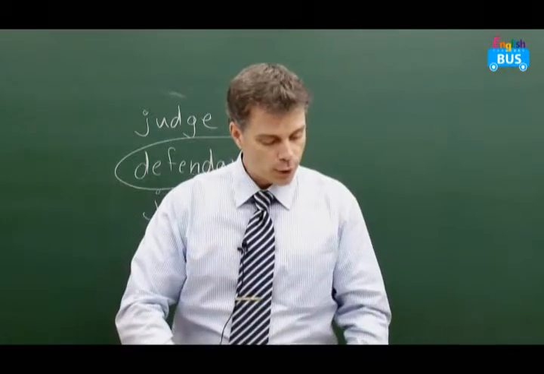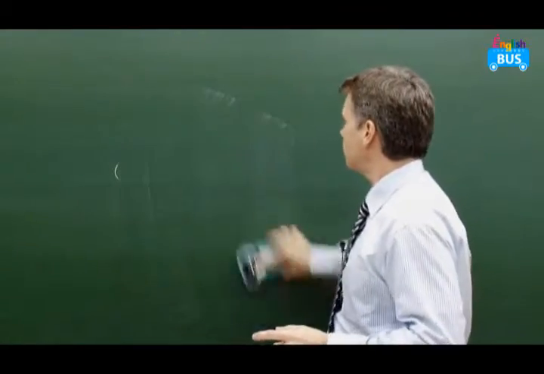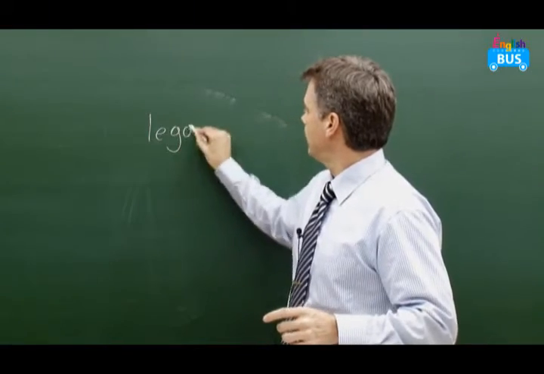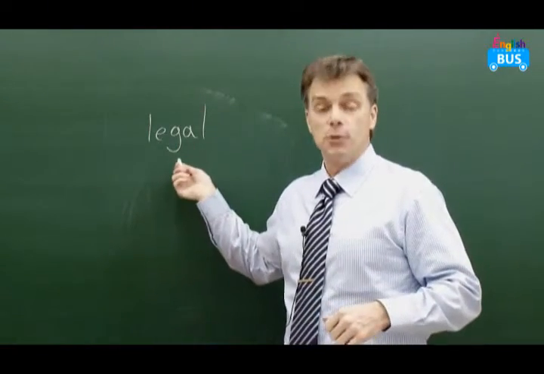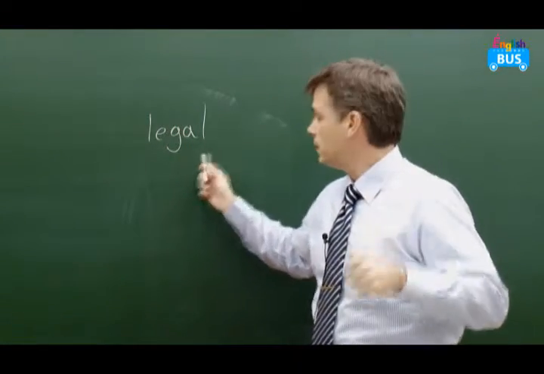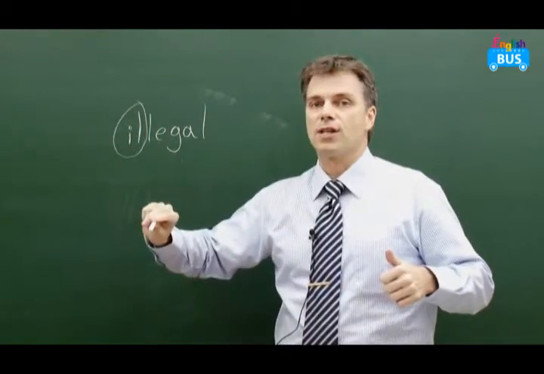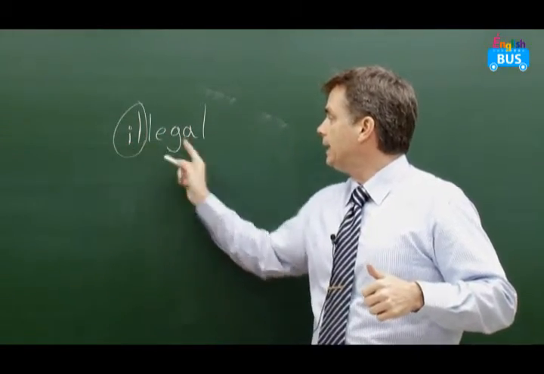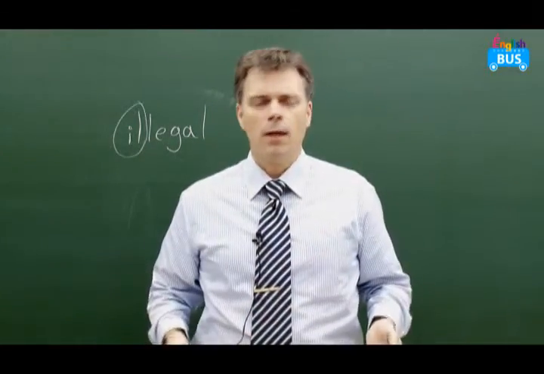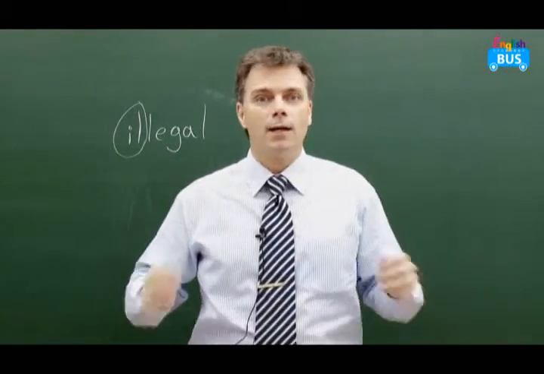And words number 6 and 7 are legal and illegal. Legal means, yes, you can do it. Yes, you can. It's no problem. It's not breaking the law. It's good. Legal is okay. But illegal, meaning not legal. Illegal means you can't do it. You can't steal money. You can't drive your car very, very fast. You can't kill somebody. That's illegal.